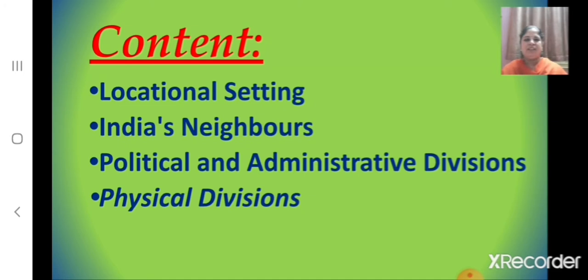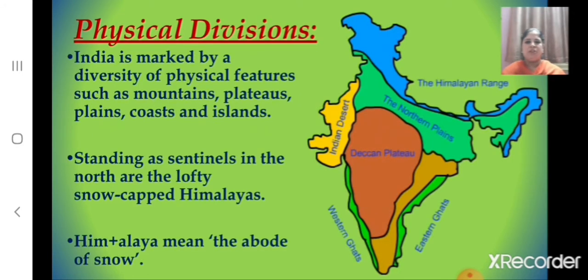Children, in this lesson we have already revised about locational setting, India's neighbors and about political and administrative divisions. Today let us revise about physical divisions. Now children, let us begin with the revision. Let us revise about physical divisions.